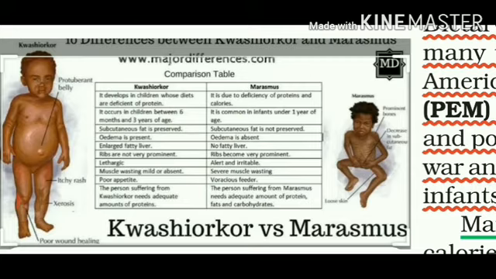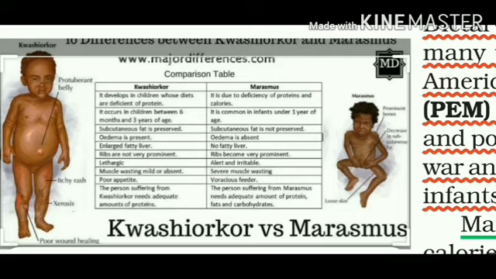Subcutaneous fat is preserved, meaning the adipose tissue, which generally consists of fat, stores more fat. That's why the belly or the stomach or the abdomen portion shows fatness. Then fatty liver can be there. The liver can also store fat in it, then it can get enlarged. Ribs are not very prominent. Ribs are the main organs which provide us posture.